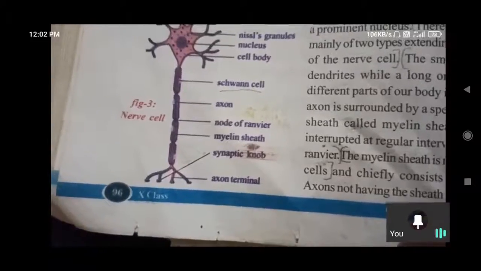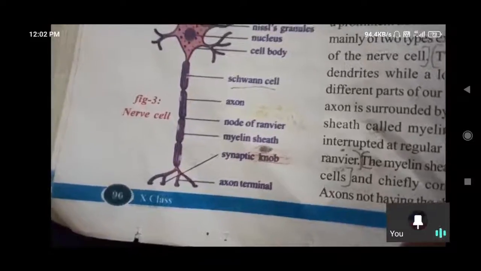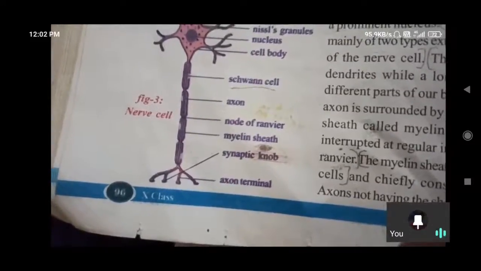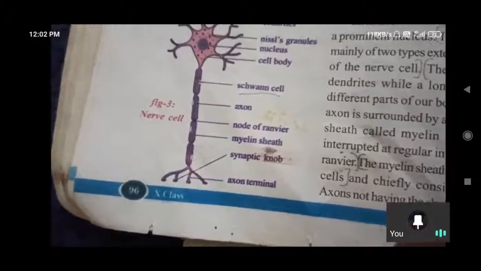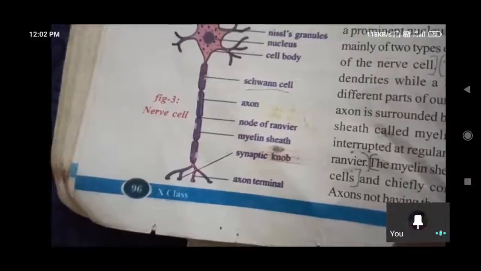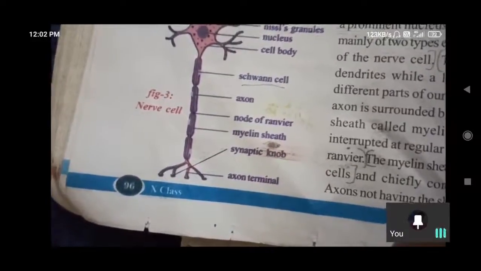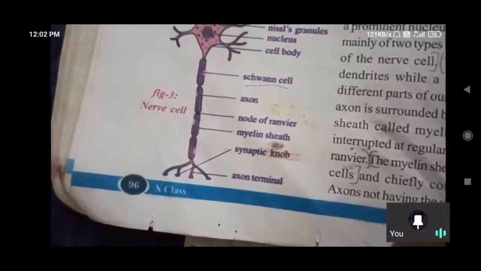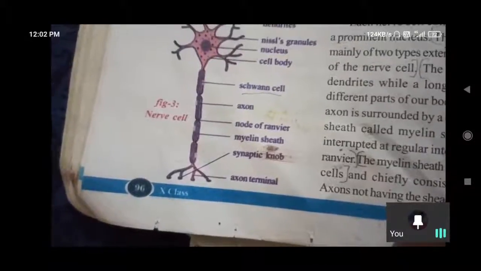So the sheath is not continuous. Sometimes axons are covered entirely with myelin sheath, but in some places it is not present. So breaks are there in the myelin sheath. Where are the breaks? These are the nodes of Ranvier. In these places the myelin sheath is cut, so break gaps come. The myelin sheath is sometimes present and sometimes not present.